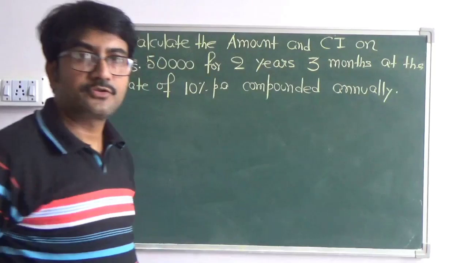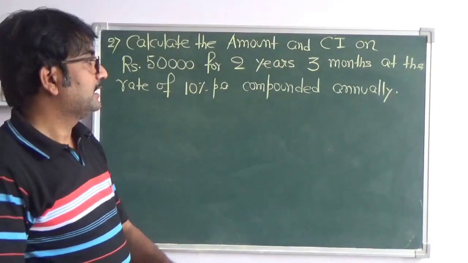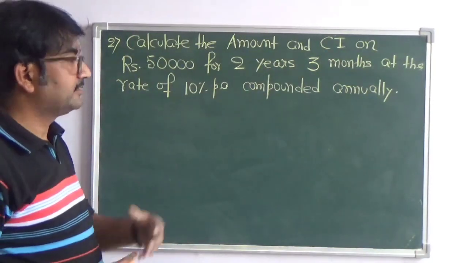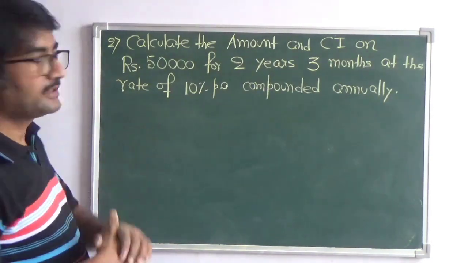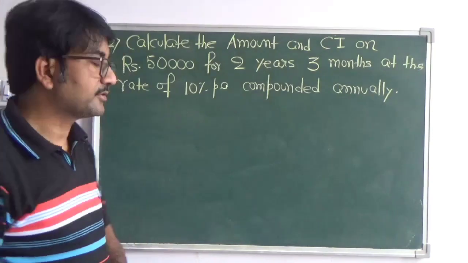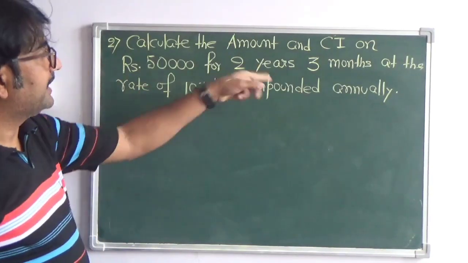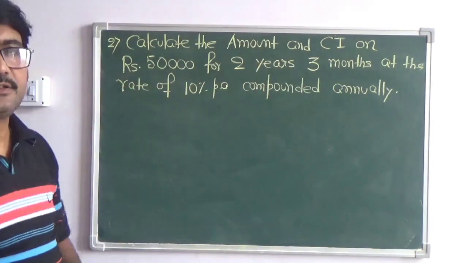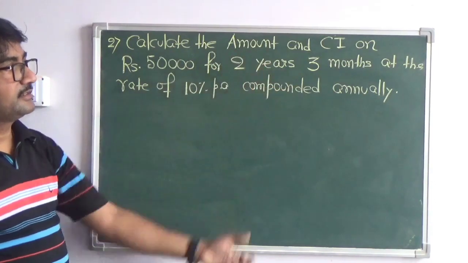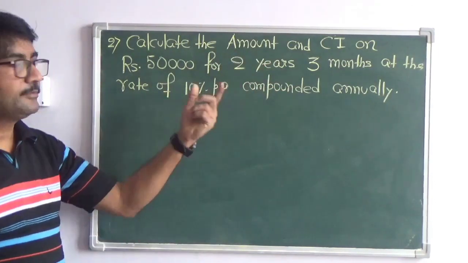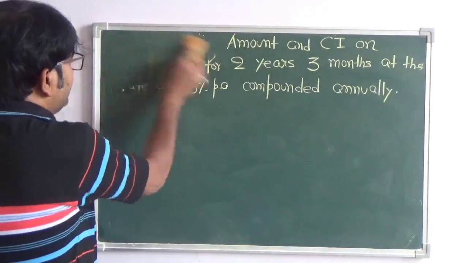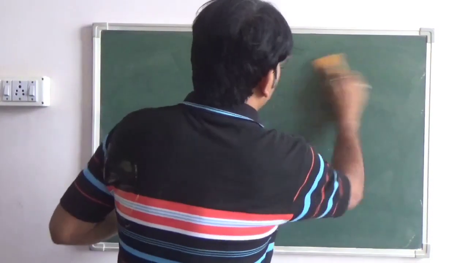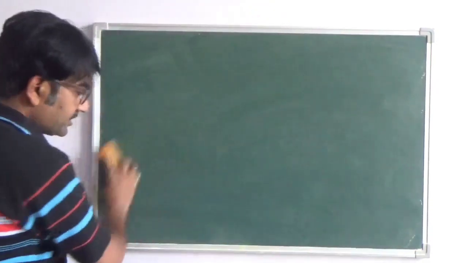I read out the question again because I am going to rub the board, as I am running out of space. I cannot write the question as well as the answer together. So let us first read the question and then I rub it and solve it here. Calculate the amount and the compound interest on rupees 50,000 for 2 years 3 months at the rate of 10% per annum compounded annually. So you can write the question. Now I have the question with me. You have to keep your question with you.